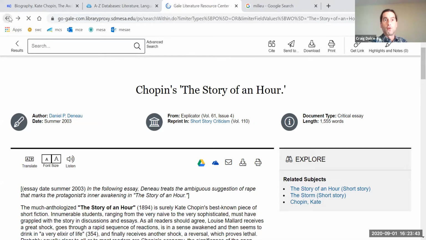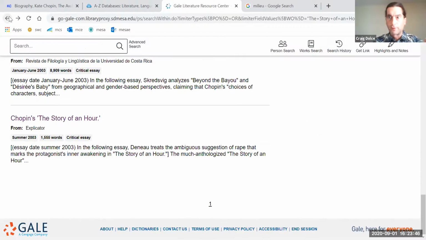Although Daniel Deneau's reading seems extremely far-fetched, he does ground it in the definition of the word possess. He feels it's some sort of sexual assault by the Holy Spirit. I don't know what he's thinking. Well, read the article and you'll know what he's thinking. I could see that idea, but I don't necessarily think it's an assault by the Holy Spirit. I think if anything, it's more of a possession of her own identity.